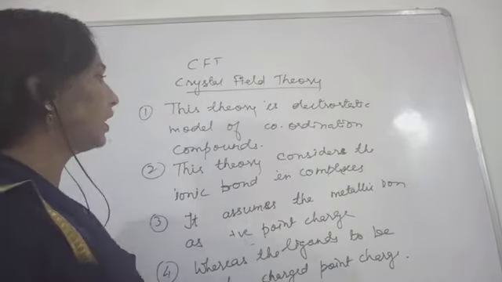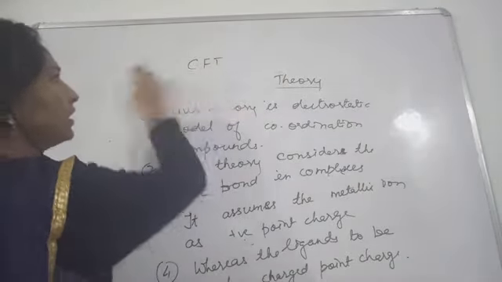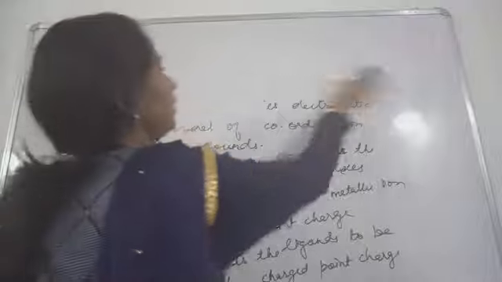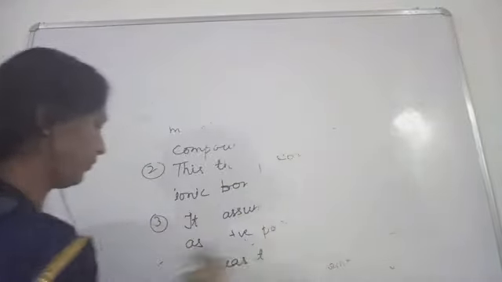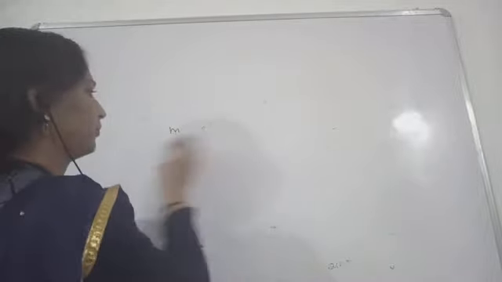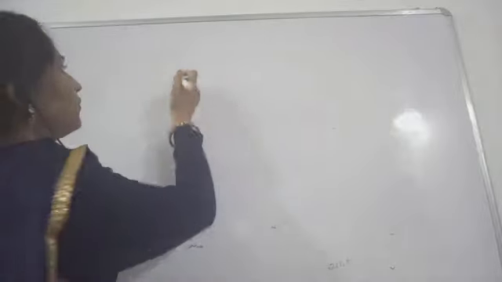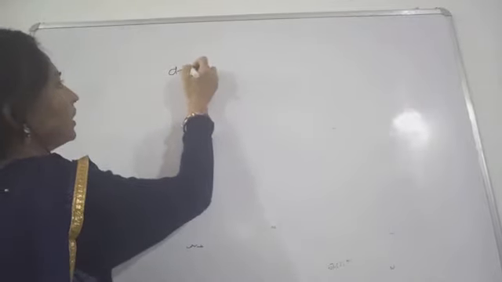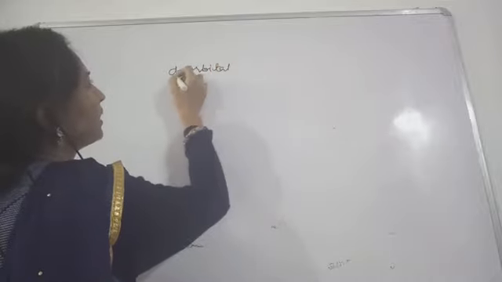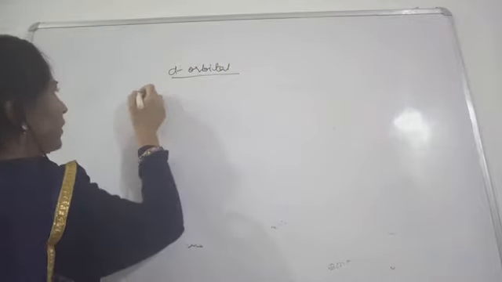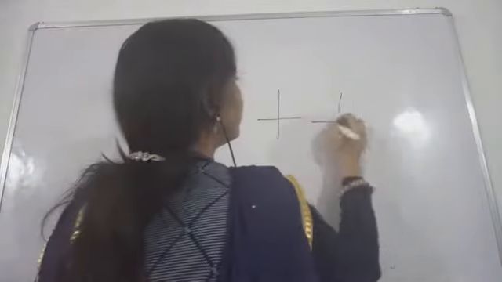Okay, so now let's see crystal field theory. First of all, we should know the five degenerate d orbitals and their shapes. 1, 2, 3, 4 and 5.